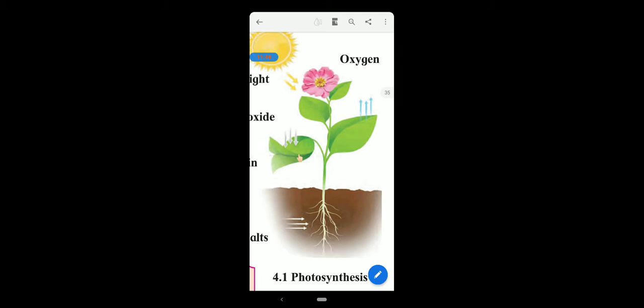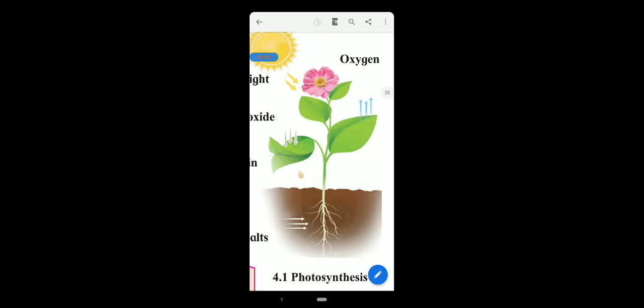And sunlight and chlorophyll. The chlorophyll is present in the green plants, in the chloroplast, which is in the cell of the plant. With the help of all this, the plants make their own food with the help of sunlight.